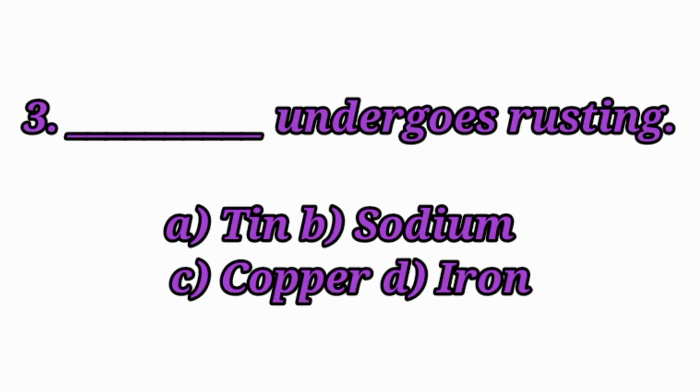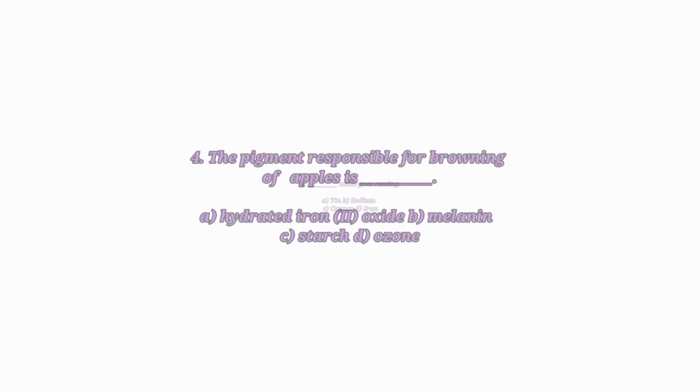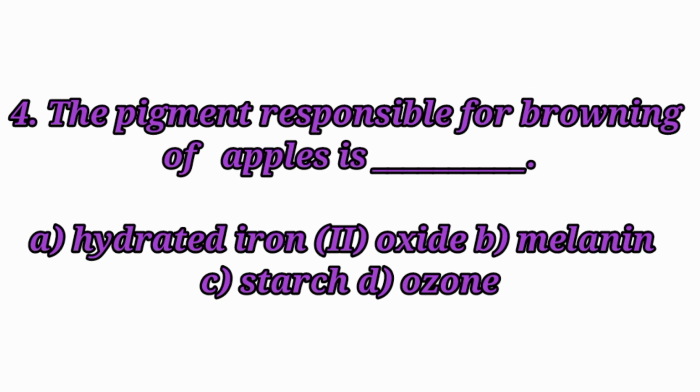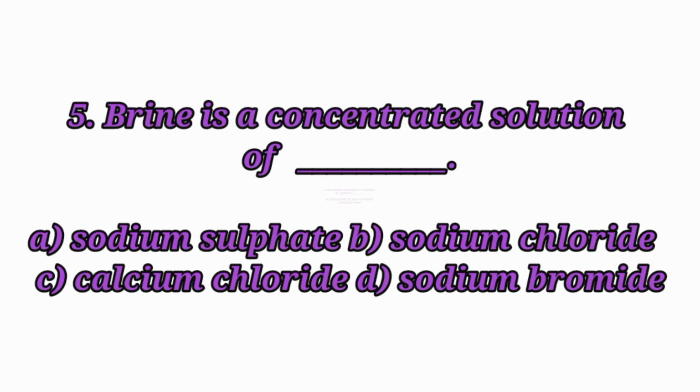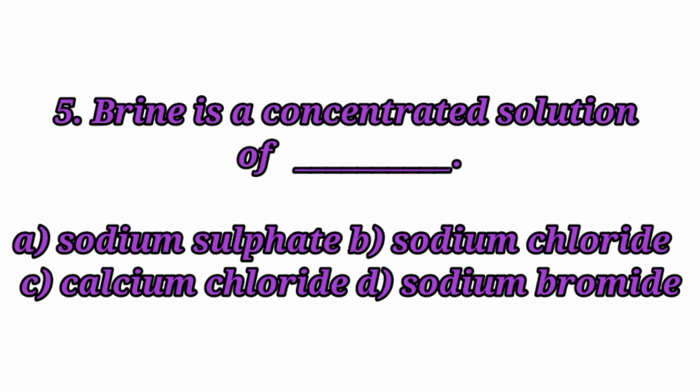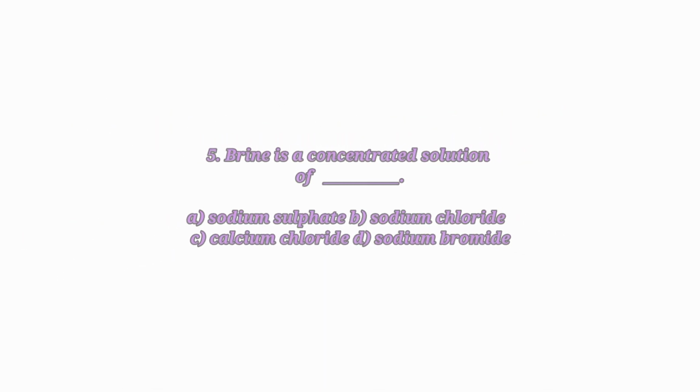Third question. Dash metal undergoes rusting. Answer: iron. Iron metal undergoes rusting. Fourth question. The pigment responsible for browning of apples is dash. Answer: melanin. The pigment responsible for browning of apples is melanin. Fifth question. Brine is a concentrated solution of dash. Answer: sodium chloride. Brine is a concentrated solution of sodium chloride.